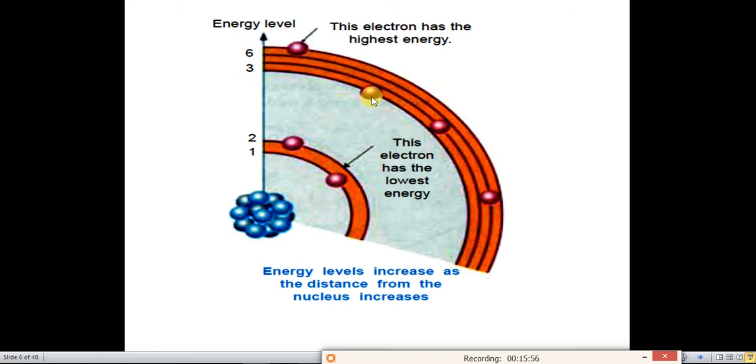Electrons in the third orbit have more energy as compared to the second. The fourth orbit electron has more energy as compared to the third. The fifth orbit has more energy as compared to the fourth, third, second, and first, and so on. So this is how the energy of the electron increases as the orbits increase, as the distance from the nucleus increases.